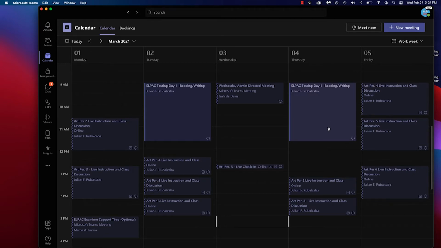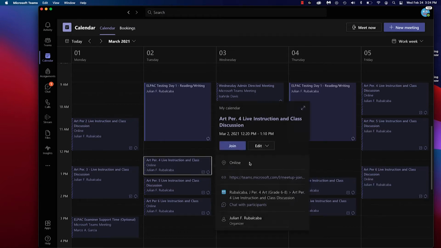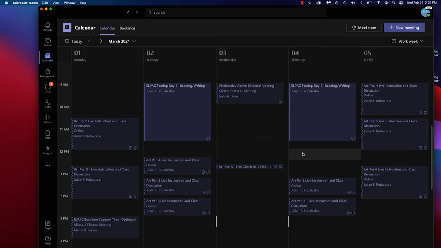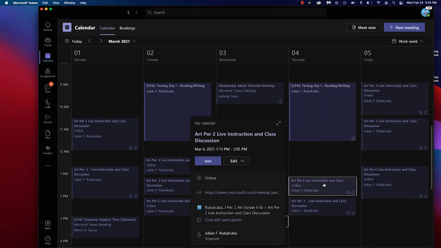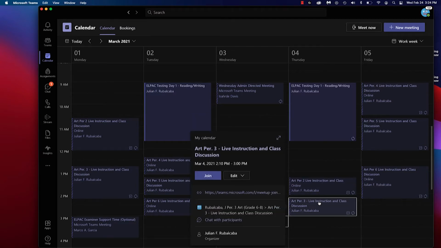Same thing with Thursday. You're going to have a testing session in the morning, but you'll still have your regular 1st, 2nd, and 3rd period classes that you normally have on Thursdays. If you have a 1st period, it will be at 12:20 and go 50 minutes to 1:10. I don't have a 1st period, that's why it's not showing up on my calendar. That's only if you have a 1st period class on Thursday. Your 2nd period class on Thursday will go from 1:15 to 2:05. Then your 3rd period class will go from 2:10 to 3 p.m.